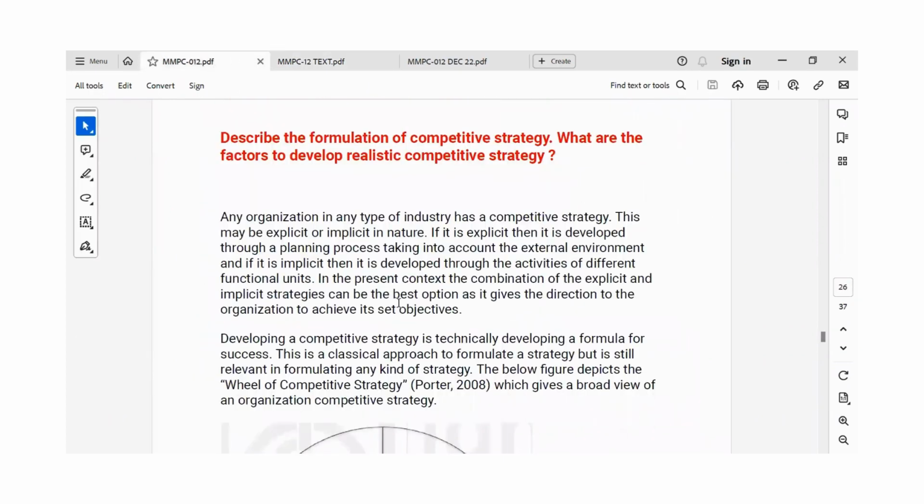So any organization, be it any type of industry, always has a competitive strategy. That may be explicit or implicit in nature. If it is explicit, then it is developed through a planning process that takes into account the external environment. And if it is implicit in nature, it is developed through the activities of different functional units within an organization. So in the present context, the combination of the explicit and the implicit strategies can be the best option for giving direction to the organization to achieve its set objectives.